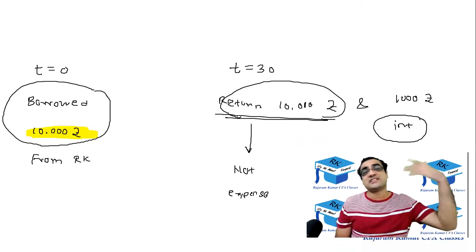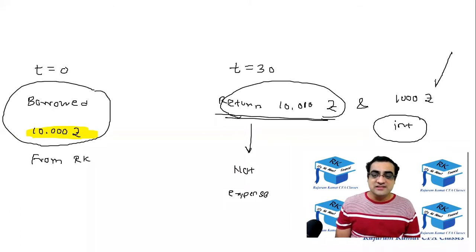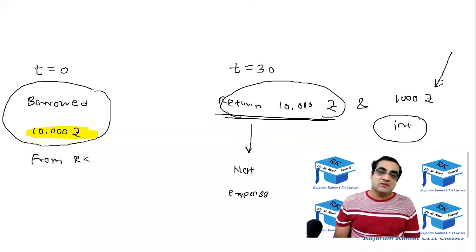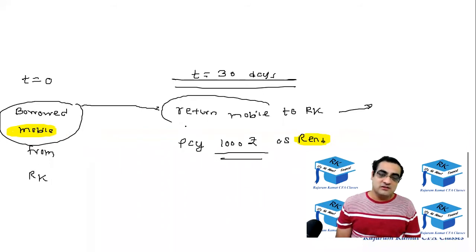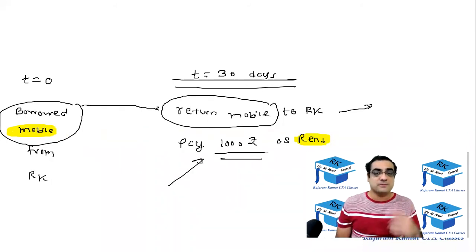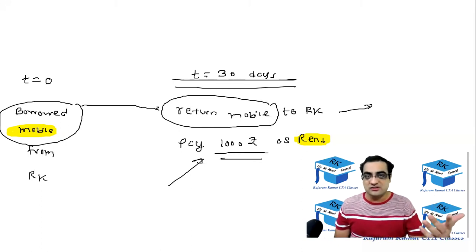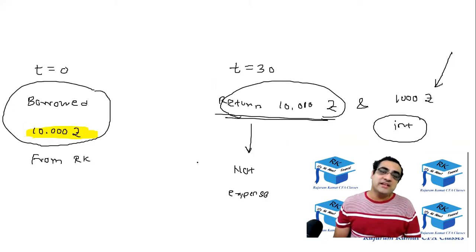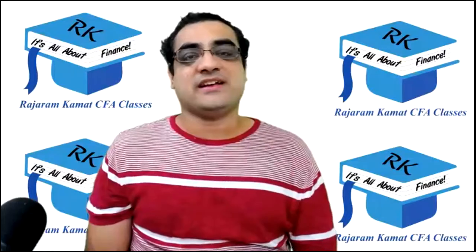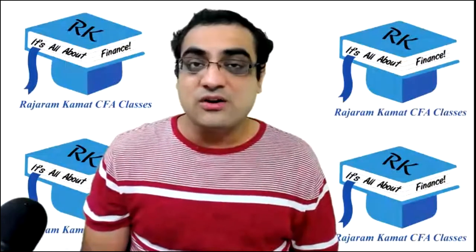The expense is the extra thing that he's paying. So just say whatever Jiten had borrowed, he's returning the same thing over here. But he's paying an extra 1,000 rupees to me, which is nothing but a use cost or rent cost in terms of other things. But in terms of money, it's called interest cost. So basically, the bottom line is return of principal is not a cost.